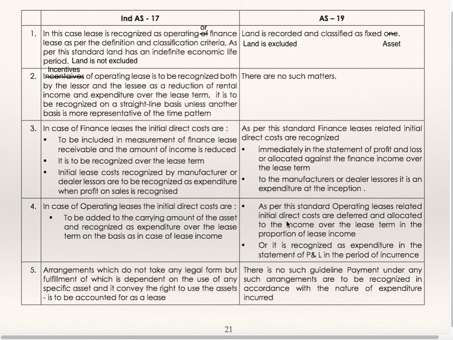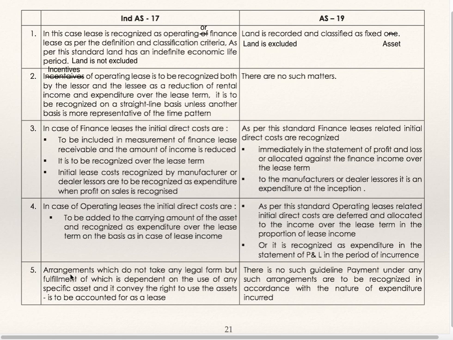Whereas in AS 19, for operating lease, related initial direct costs are deferred and allocated to the income over the lease term in proportion of lease income, or it is recognized as expenditure in the statement of profit and loss in the period of occurrence. So either of the treatments can be done. Either it is recognized as expenditure in the profit and loss account, or it can be deferred and allocated to the income over the lease term.